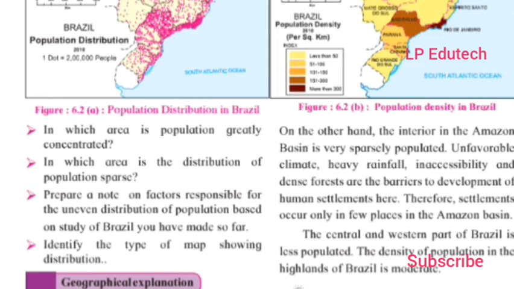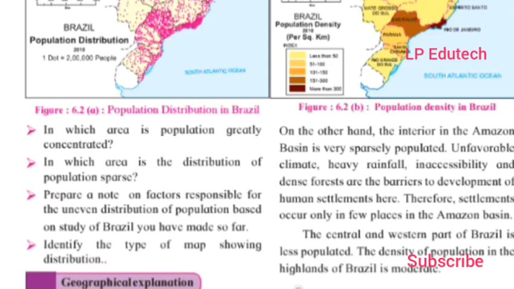India occupies only 2.41% of the land area of the world, whereas Brazil occupies 5.6% of the land compared to the world. So there is a huge difference.